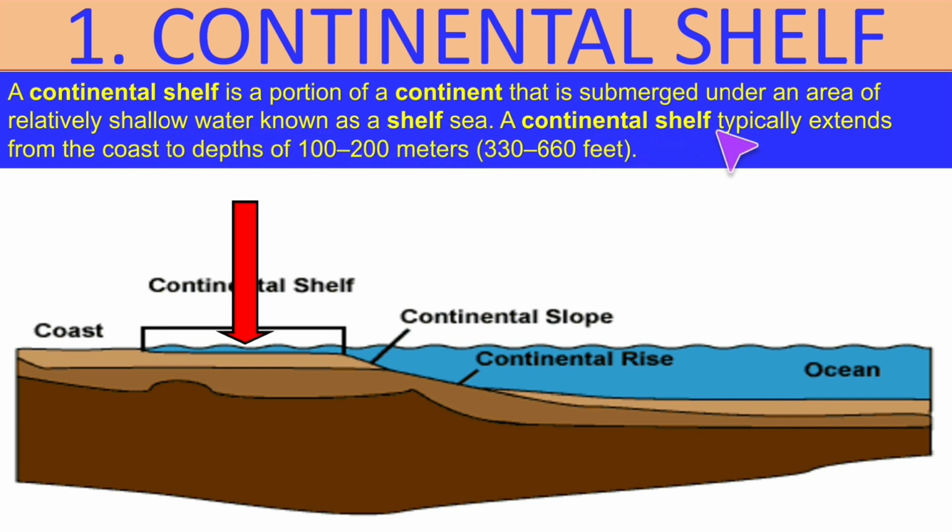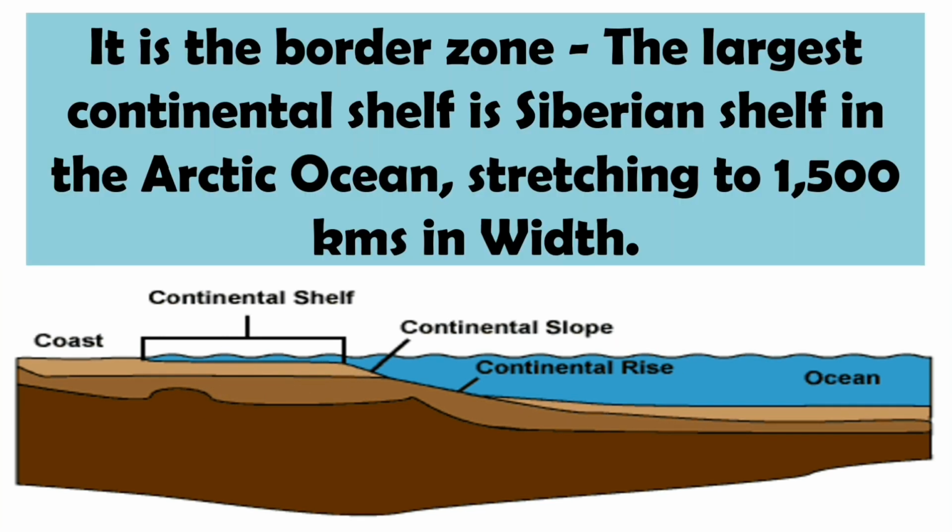A continental shelf typically extends from the coast to depth of 100 to 200 meters, that is 330 to 660 feet only. Here in this picture you can see this is the continental shelf. Continental shelf is the border zone. The largest continental shelf is the Siberian shelf in the Arctic Ocean, stretching to 1500 kilometers in width.